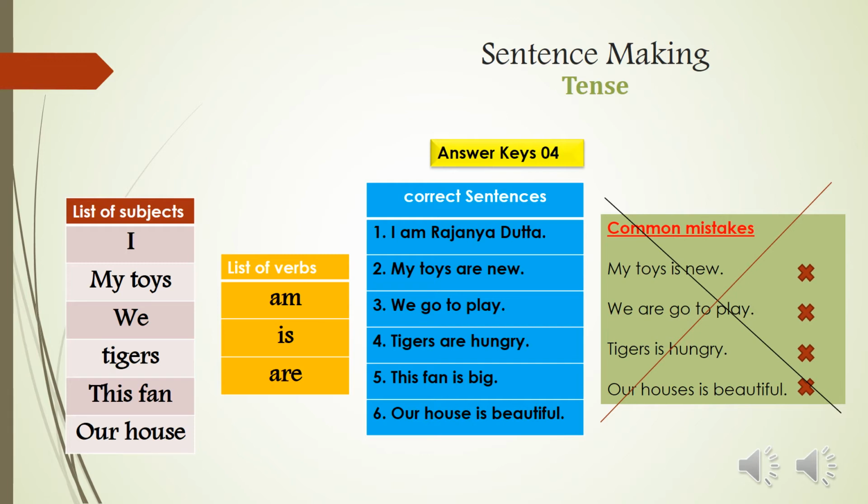Likewise, we are go to play. This is a very common mistake. Don't put are before go. Only we go. We are go is a wrong answer. We go is a right answer. We go to play. Tigers is hungry is also the same mistake. Tigers are hungry. Tigers is a plural word. And our houses is beautiful. This is again a mistake. Our houses are beautiful. Houses actually is a plural word. So houses are beautiful, or you have to write our house is beautiful, okay?